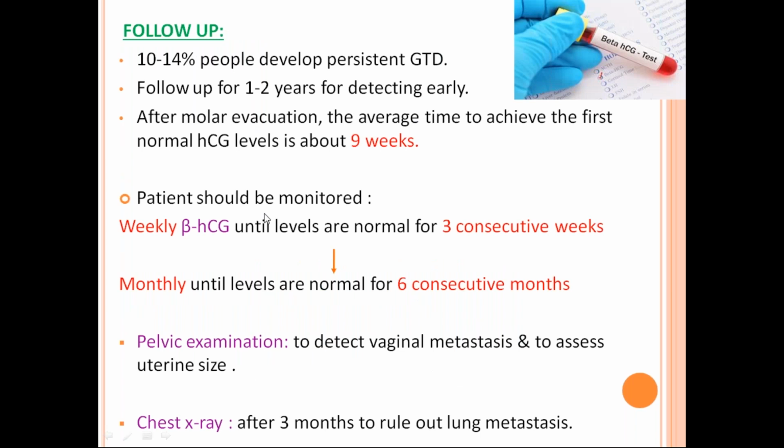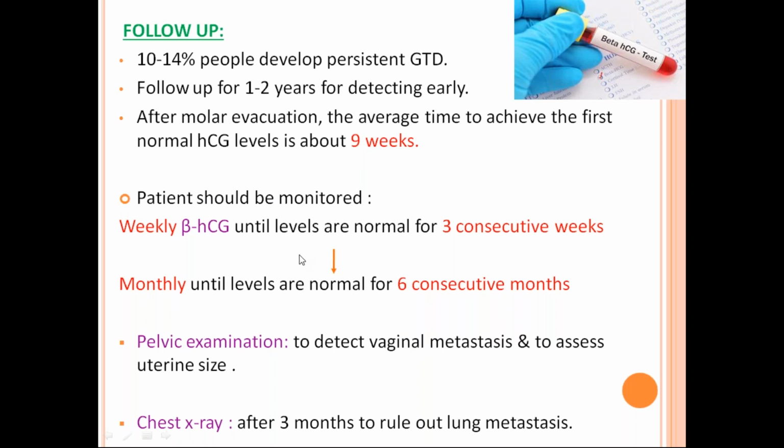Now, why is this follow-up important? What do you want to do in follow-up? Because to diagnose early the persistent trophoblastic disease, if any residual disease is there, you have to diagnose it and you have to start a chemotherapy. For that, you have to do a follow-up.